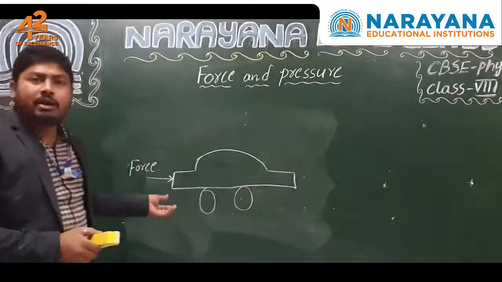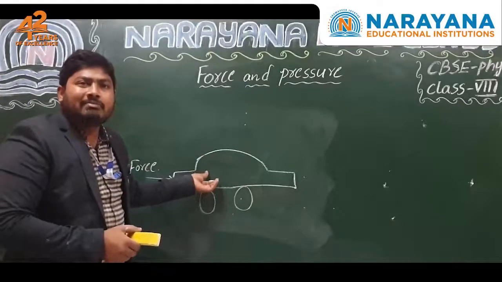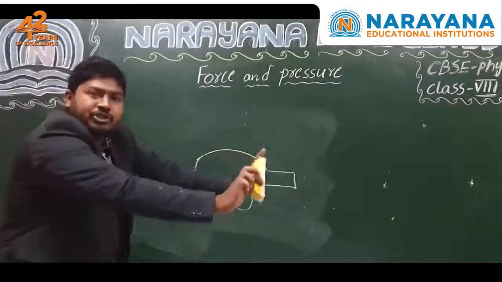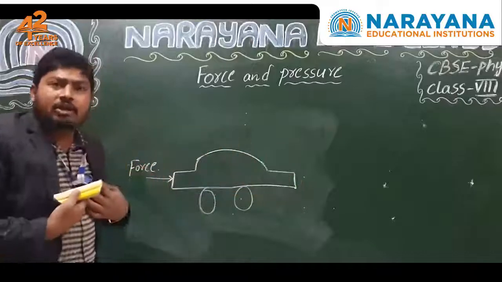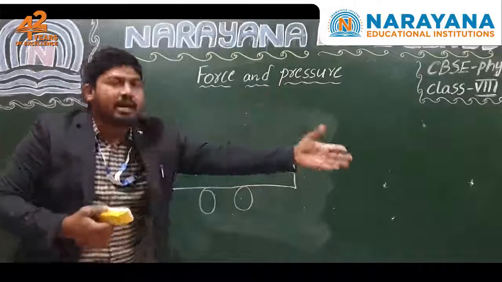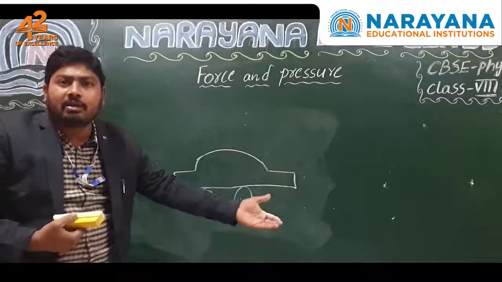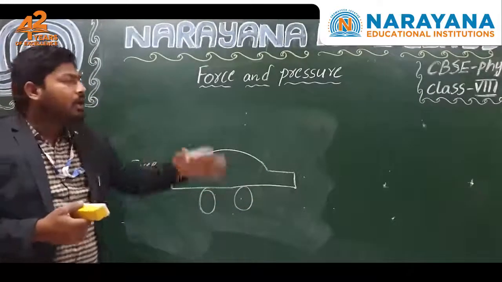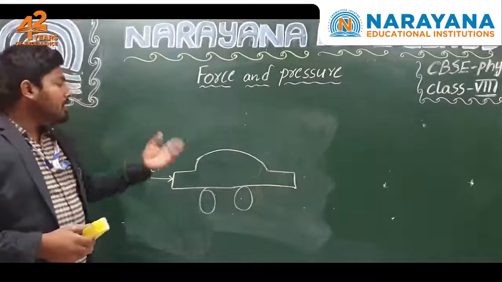Okay. So what is happening here? A person is applying force on the car. Nothing but there is an interaction between that person and the car. Suppose I am pushing the car. There is an interaction between that car and me. Then only I can apply the force. Otherwise, if the car is there and I am standing here, can I apply the force without interacting with that car? Is it or not? Interaction is physical interaction. I cannot apply the force without interacting with that car.